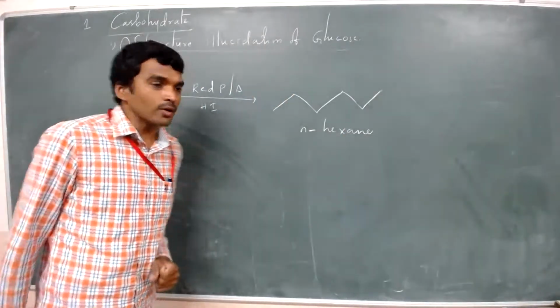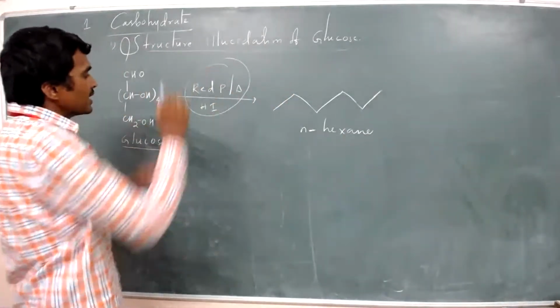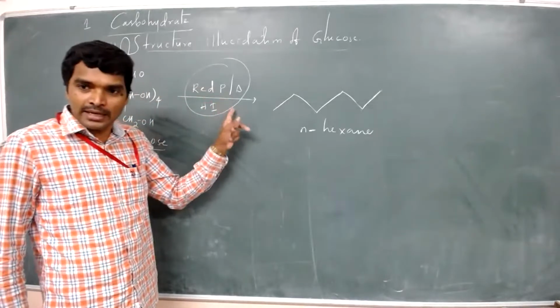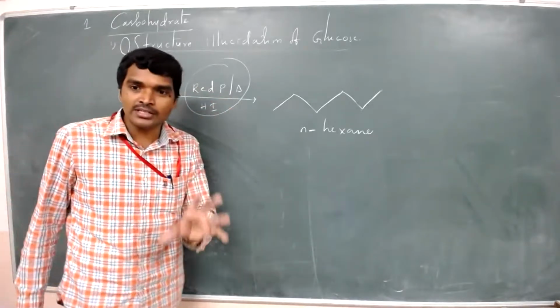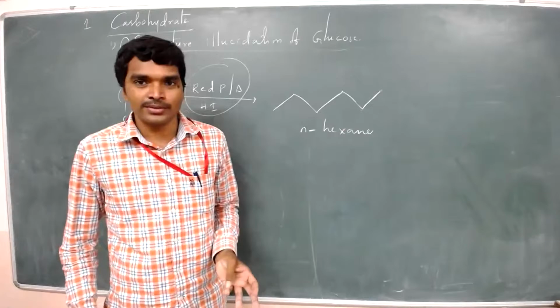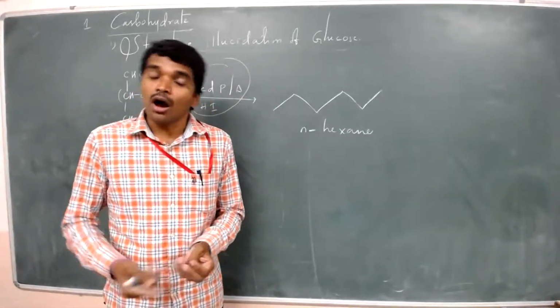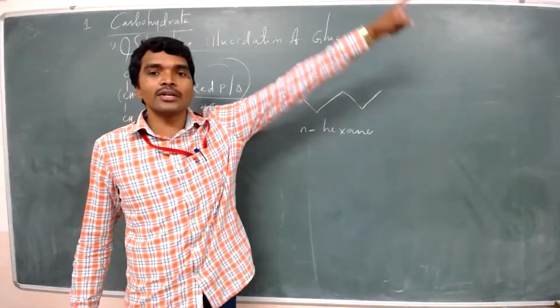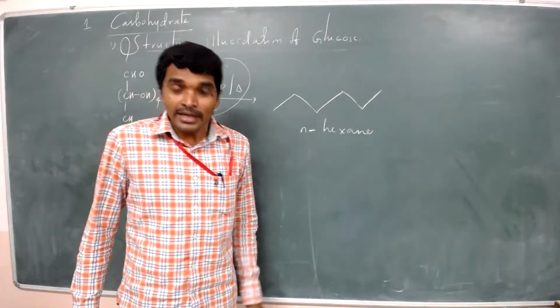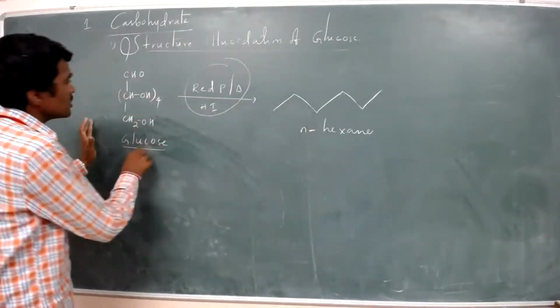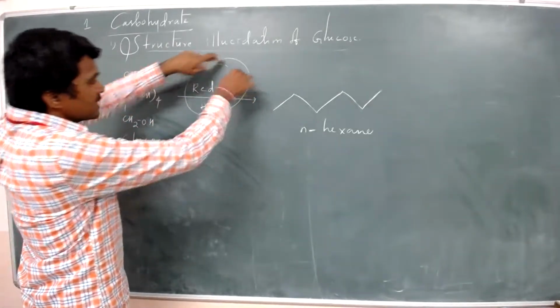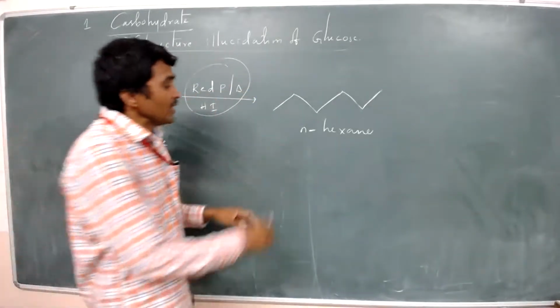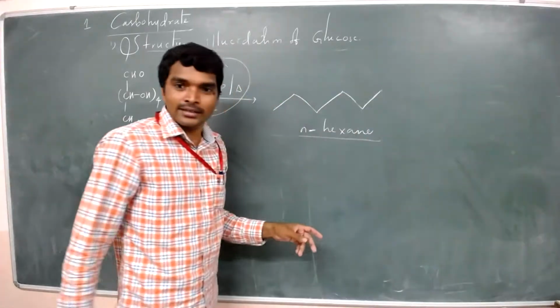So here what happens? This reagent, HI in the presence of red phosphorus and heat, converts all aldehydes, all ketones, all alcohols and all carboxylic acids directly into alkanes. It means glucose reacts with red phosphorus in the presence of HI, and we got n-hexane.